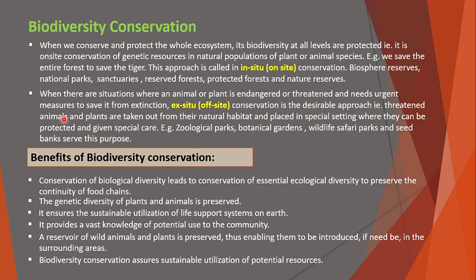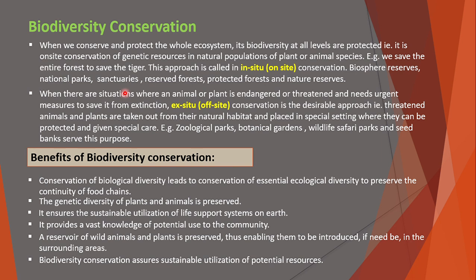That is, threatened animals and plants are taken out from their natural habitat and placed in special settings where they can be protected and given special care. What does this mean? In in situ conservation, we save the plant species or animal species in an ecosystem, in biosphere reserves, national parks, or wildlife sanctuaries.